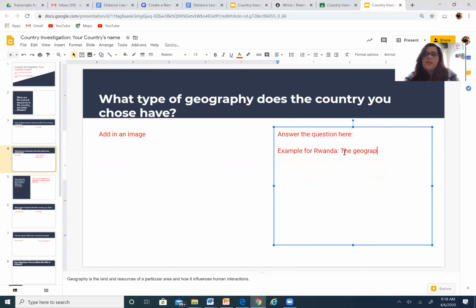So the geography of Rwanda is made up of 75% agricultural land, and the country is landlocked. They don't have a lot of access to water.